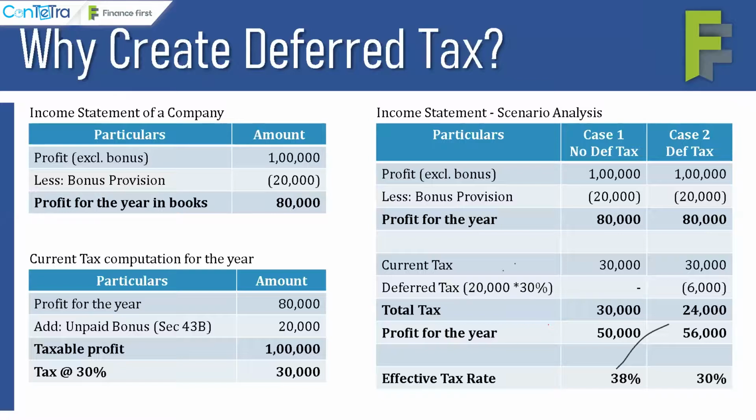Now, assume that in the jurisdiction of India, the statutory tax rate applicable is 30%. So I have to pay tax on 1 lakh, which is 30,000, right? Up to here, it is very clear that my taxable profit is 1 lakh INR and my tax on that is 30,000. Now, if someone asks you what is the effective tax rate of the company, what will be your answer?